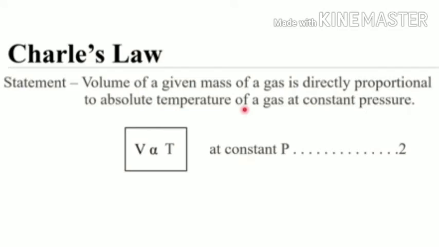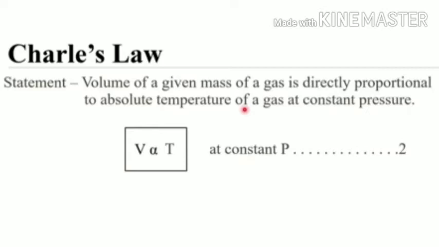Then second gas law is Charles' law, the relation between volume and absolute temperature at constant pressure. This Charles' law states that the volume of a given mass of a gas is directly proportional to its absolute temperature at constant pressure.